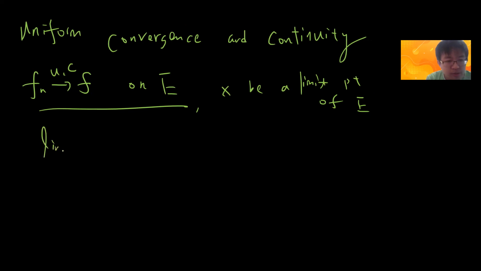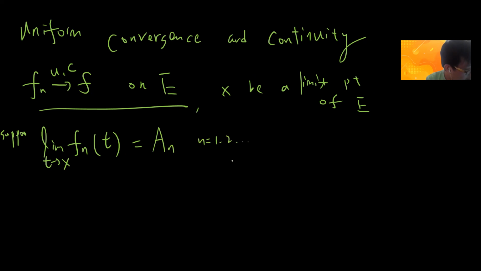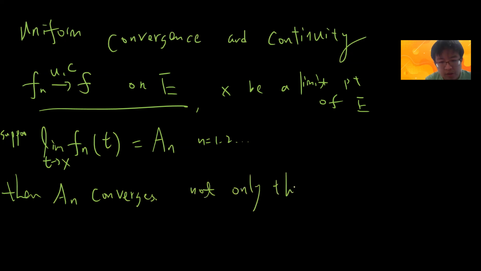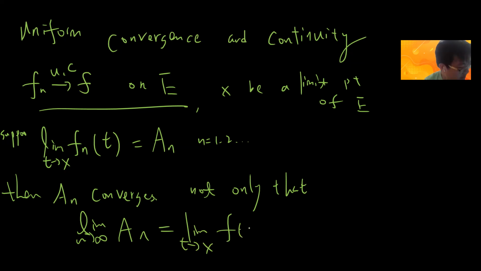And then let's suppose that the limit as t goes to x of f_n(t) becomes a_n, for all n from 1 to 2, and we keep going. So you fix n, and then you ask about the limit as t goes to x, and suppose this limit always exists. Then a_n converges. Not only that, I can write the limit of a_n as n goes to infinity: a_n will become the limit as t goes to x of f(t).